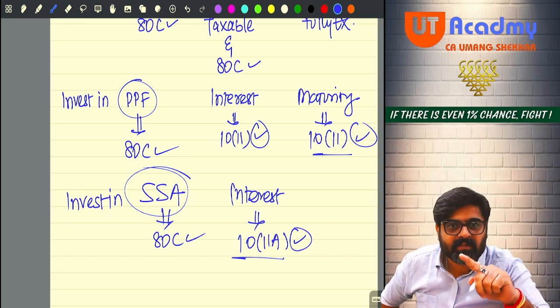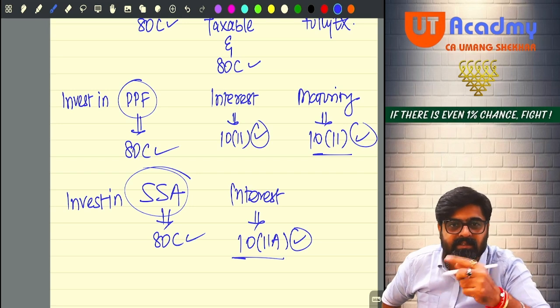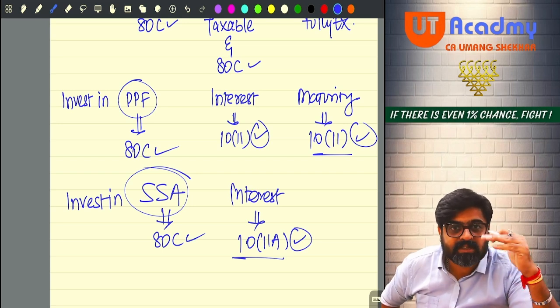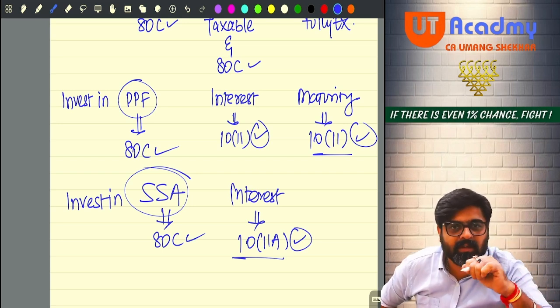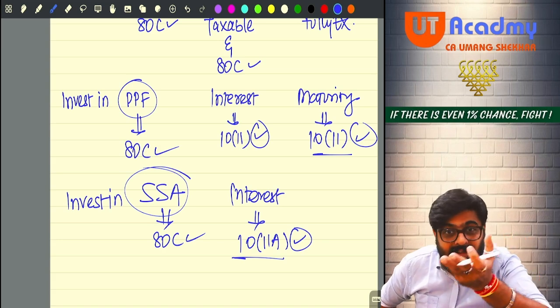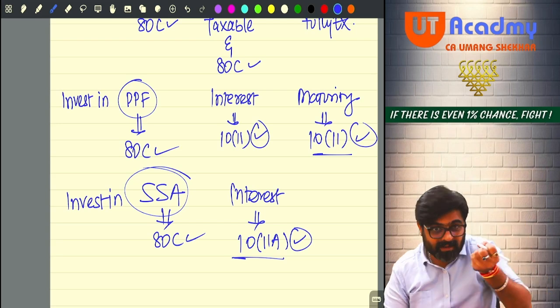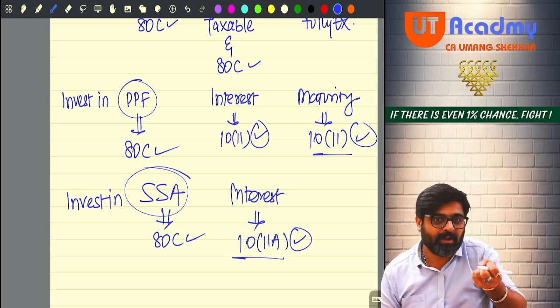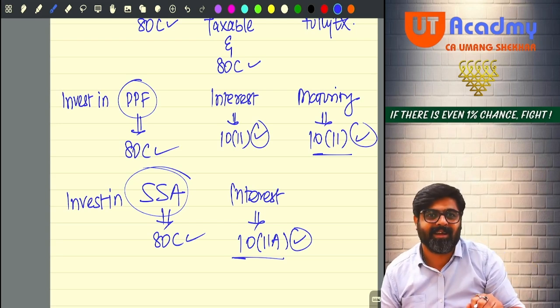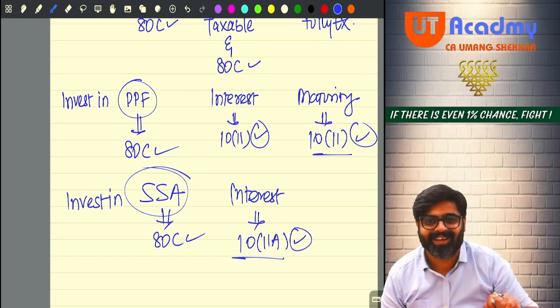That time, for her marriage, money will be required. For her higher education, money will be required. From where will the money come? This account by that time will mature, and on maturity, you will get the money. That money will be used for the benefit of your Sukanya, who has now become Kanya.